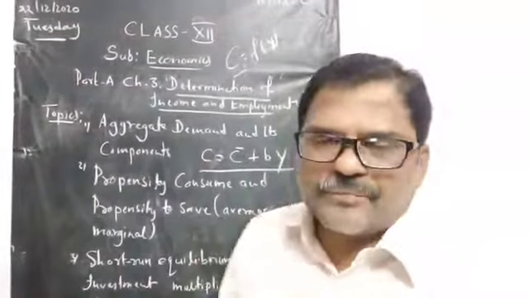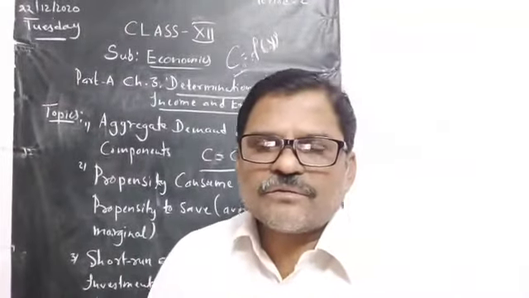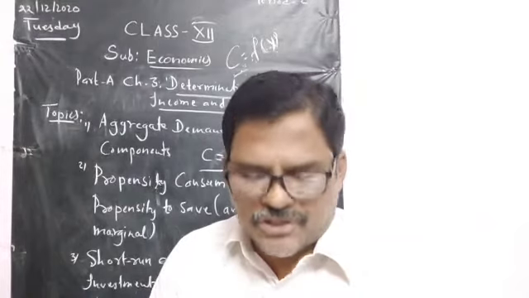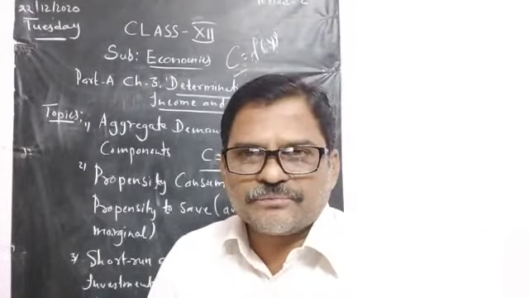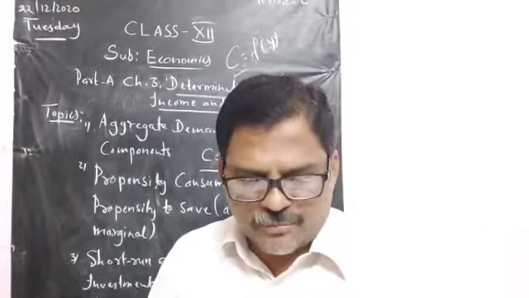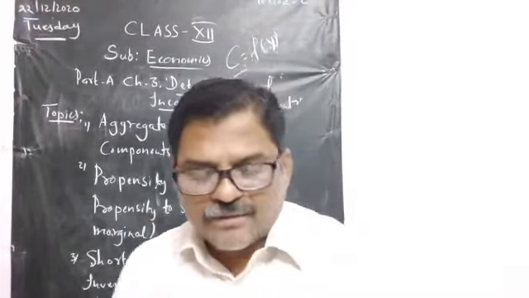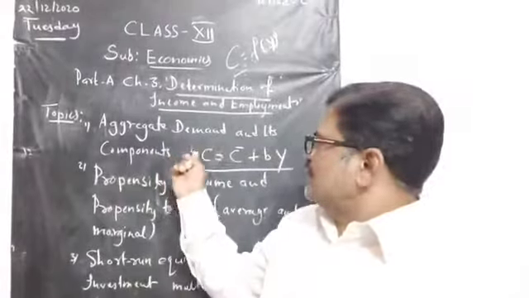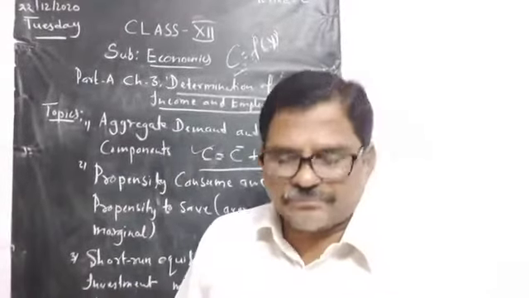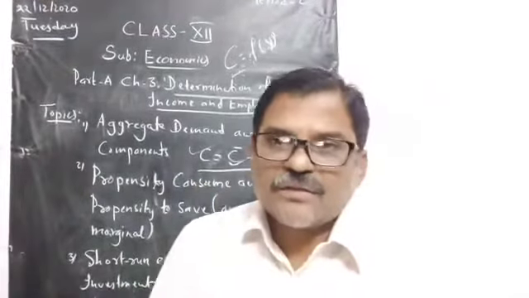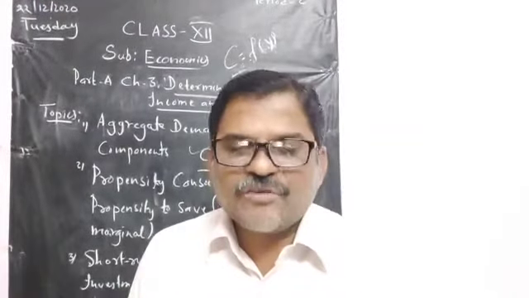This is the formula. This is the formula for what? Consumption function or propensity to consume. C is equal to C bar plus BY. Here C means consumption, and C bar means consumption when the level of income is 0.